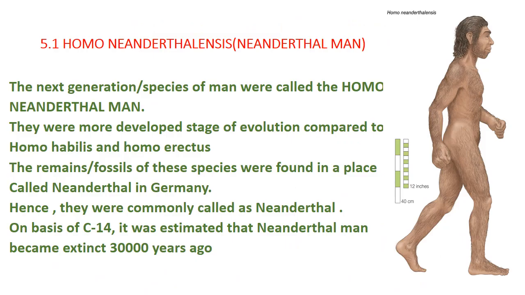The Homo neanderthalensis, or the Neanderthal man, were the next generation or species of mankind after Homo erectus. They were called Homo neanderthal man. They were a more developed stage of evolution compared to Homo habilis and Homo erectus. The remains or fossils of these species were found in a place called Neanderthal in Germany. Hence they were commonly called Neanderthal. On the basis of C14, which we already studied in the previous chapters, it was estimated that Neanderthal man became extinct 30,000 years ago.